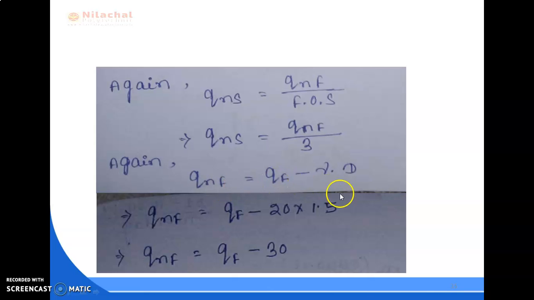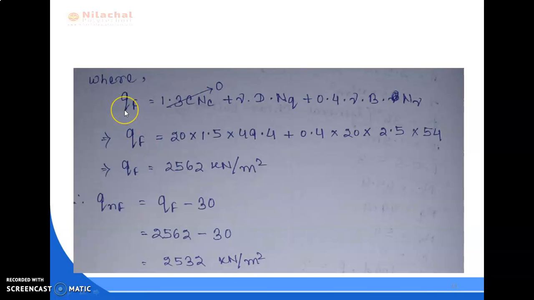So QNF equal to QF minus gamma into D. So gamma value is 20 into 1.5. Again QNF equal to QF minus 30. Here QF is unknown. So again we have to find out QF. So we know the QF formula, as it is a square footing. We know the formula already discussed in the previous lecture. So the formula is 1.3 C NC plus gamma D NQ plus 0.4 into gamma into B into N gamma. But here C value is 0. So this total term is 0. Not necessary to continue this term, total 0.